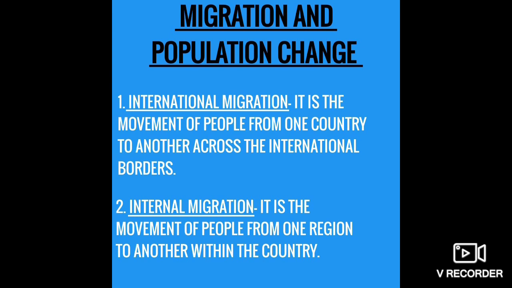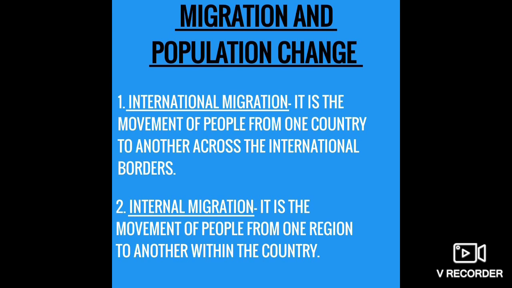Now, these countries are already developed. They fall into the category of developed countries, so they attract the people, right? And more population gathers there as immigrants. People moving from another country towards Australia, US, Canada will be immigrants.